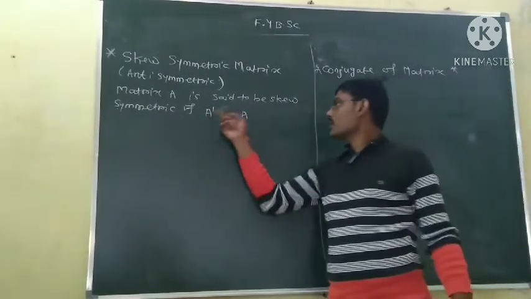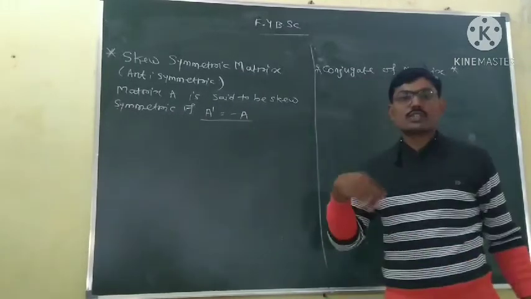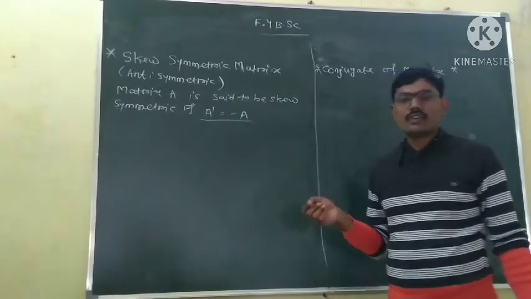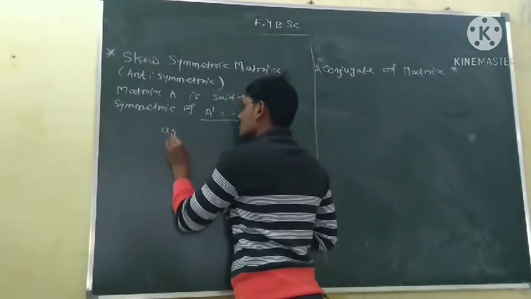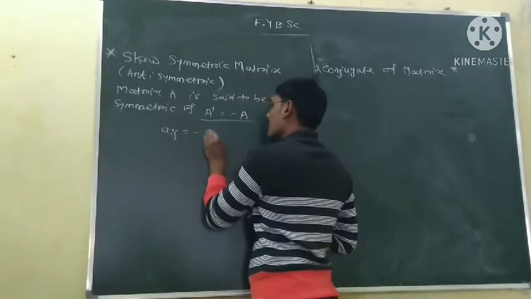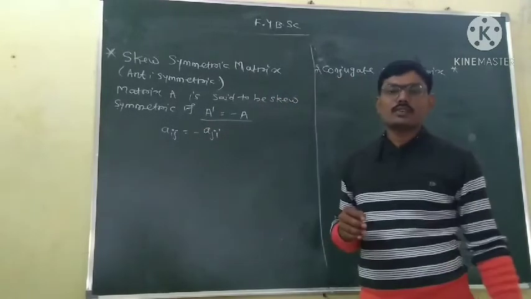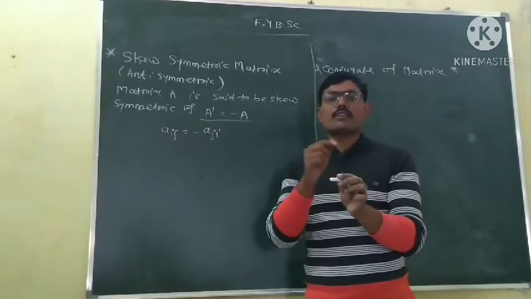Symmetric where A transpose is equal to A, and skew symmetric or anti-symmetric if A transpose is equal to minus of A. Okay. Also, another definition is that Aij is equal to minus of Aji. Then also the matrix is said to be skew symmetric if A12 is equal to minus of A21.